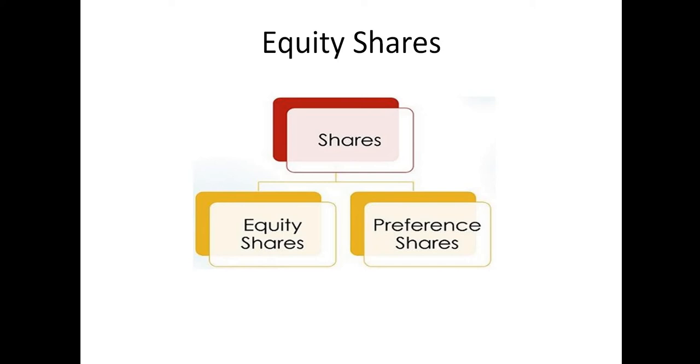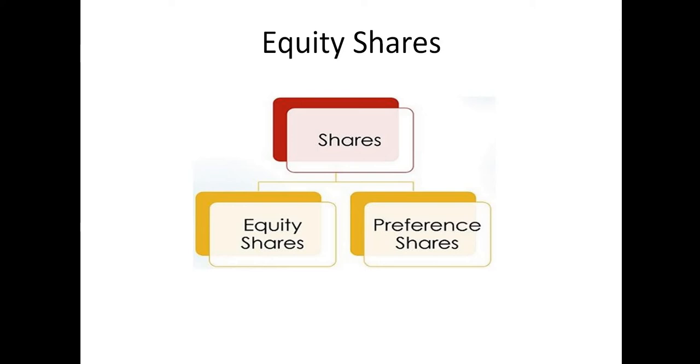So if there is a profit, they will be given a part of their profit in the form of dividend. If there is a loss, they will not be getting anything. If there is a huge profit, dividend will be more. If there is less profit, dividend will be less, and accordingly. That is the return to the equity shareholders.